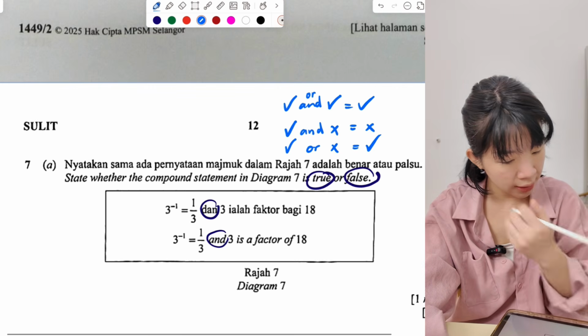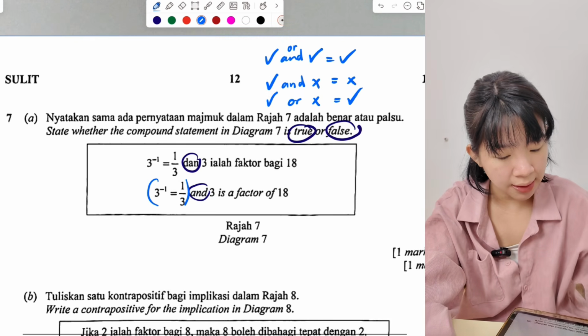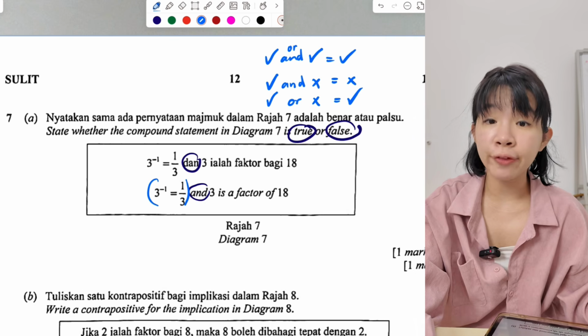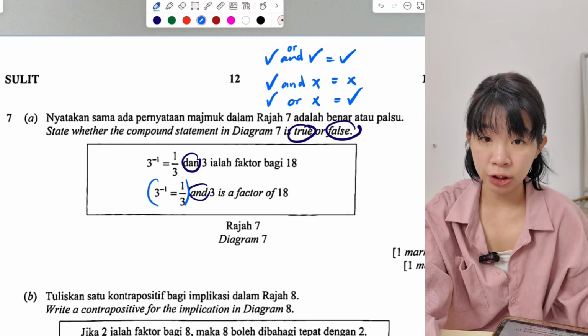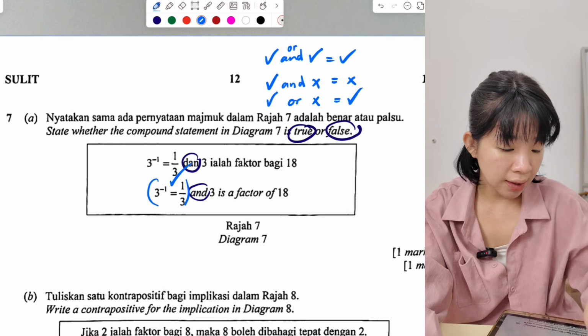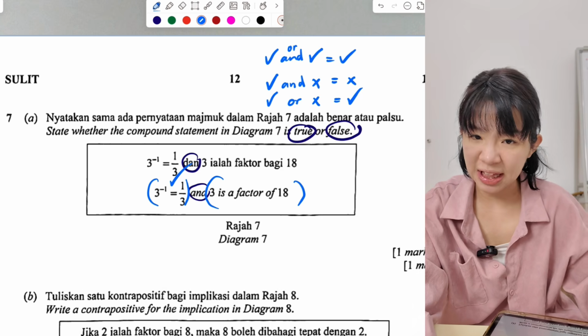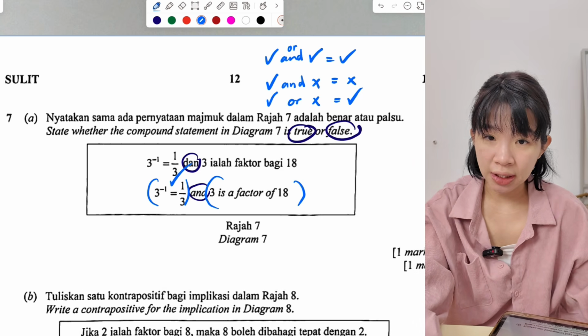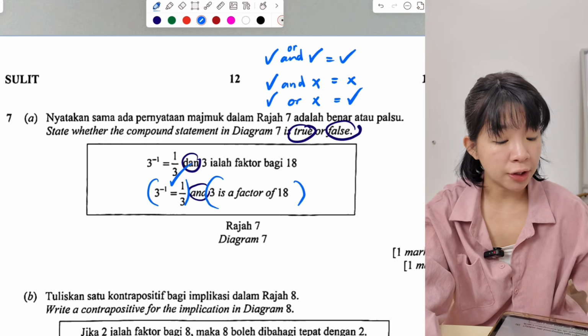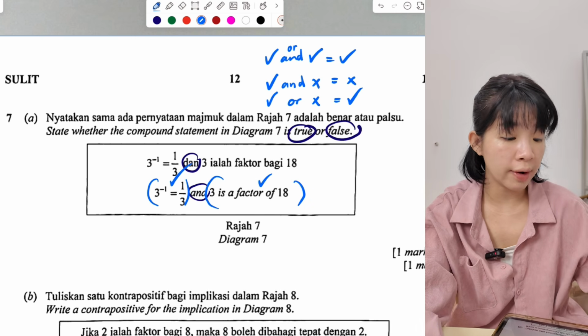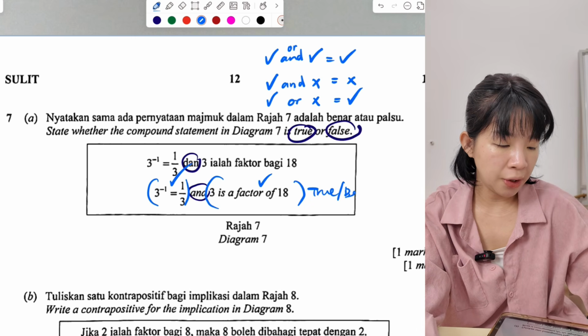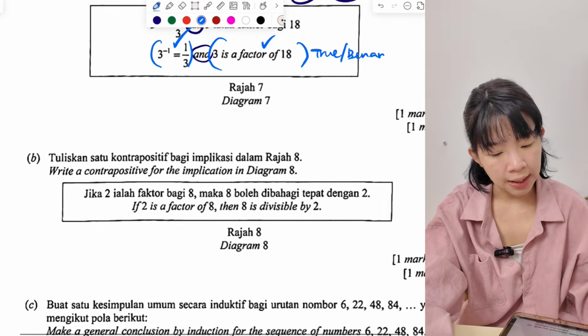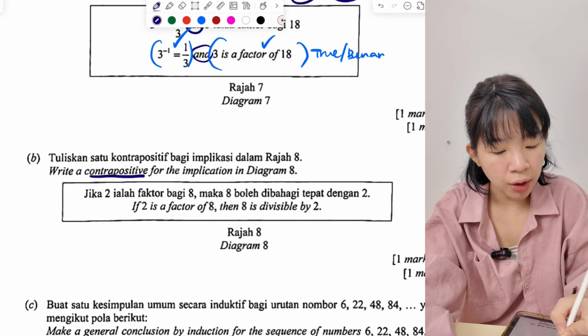So now check. The first part, the front part, is it true? 3 to the power of negative 1 is equal to 1 over 3. This is correct. The second part, 3 is a factor of 18. Can 18 divide by 3? Yes, 18 can divide by 3, meaning 3 is a factor of 18. Correct. Both are correct, so this is true. Benar.